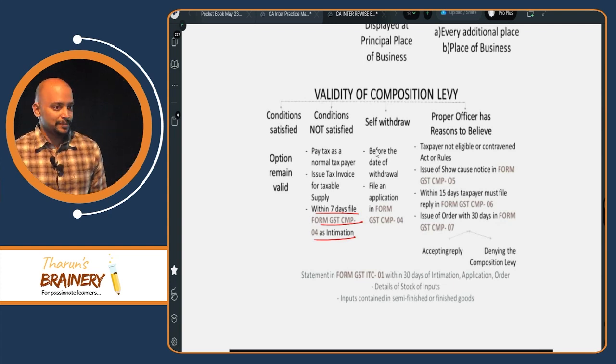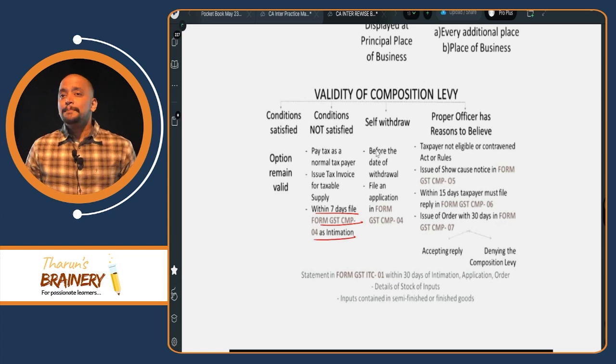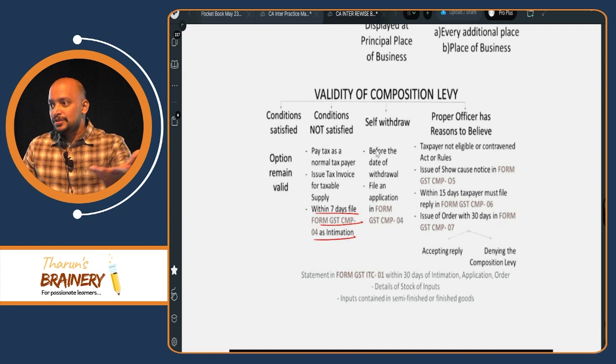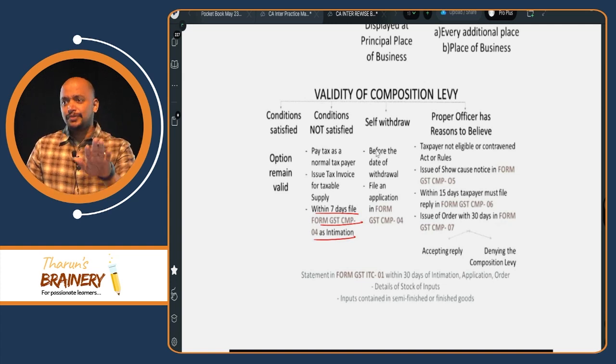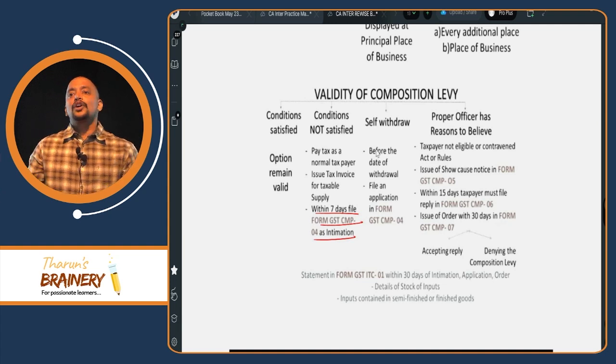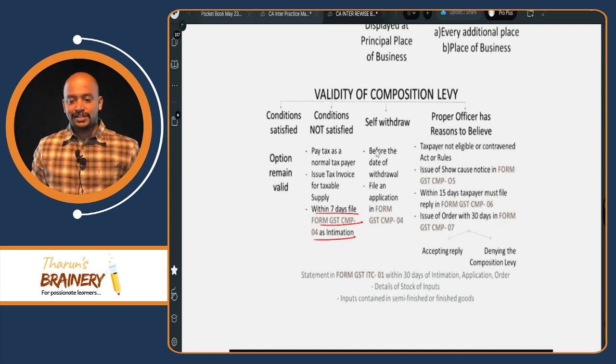There is no restriction. And why would you voluntarily come out of the composition scheme? Maybe your turnover is not as expected. You did not have an increase in the sales volume. The price, even though reduced, the volume remained the same. So then composition scheme is not beneficial for you. So you are coming out of the composition scheme.